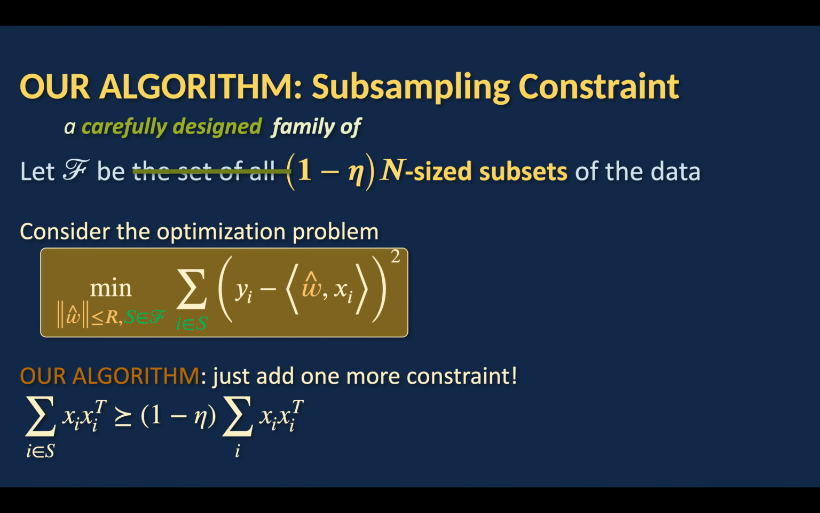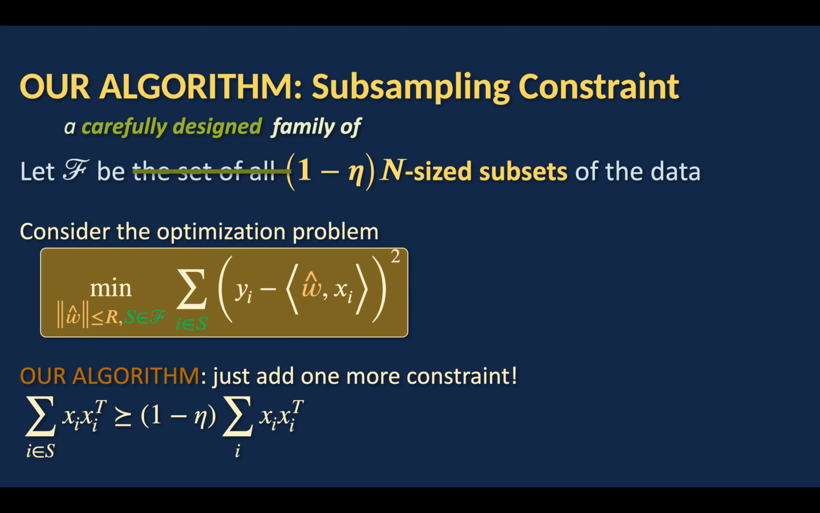Cool. So what is our algorithm? Our algorithm adds just a single additional constraint to the least trimmed squares optimization solved with alternating minimization. So what is this extra constraint? This extra constraint allows us to let F be a carefully designed family of (1 minus eta)n size subsets of the data. So it's not all (1 minus eta)n size subsets of the data.